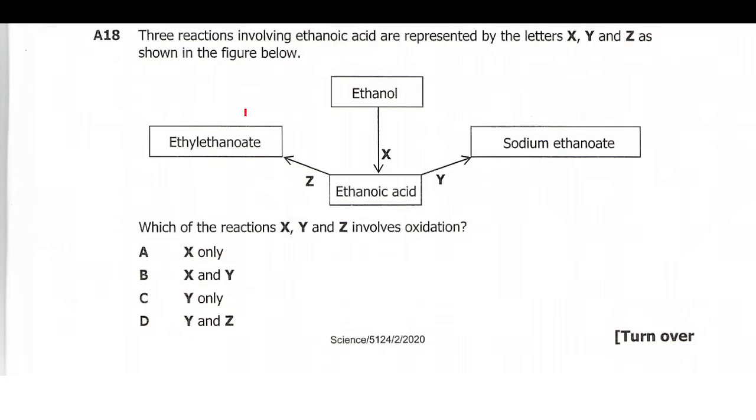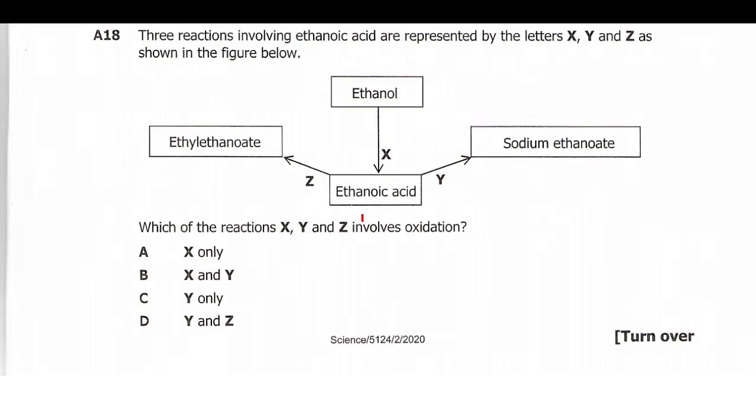Question 18 reads, three reactions involving ethanoic acid are represented by the letters X, Y, and Z as shown in the diagram below. So we have ethanol, X here, going into ethanoic acid. Then we have ethanoic acid going into ethyl ethanoate. Then we have ethanoic acid reacting with Y, reaction Y, going into ethanoate. Which of the reactions X, Y, and Z involves oxidation?